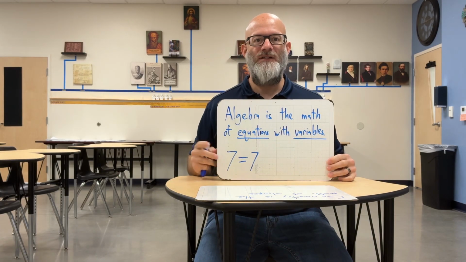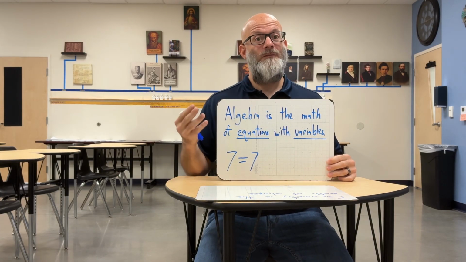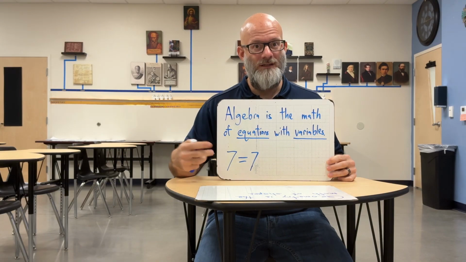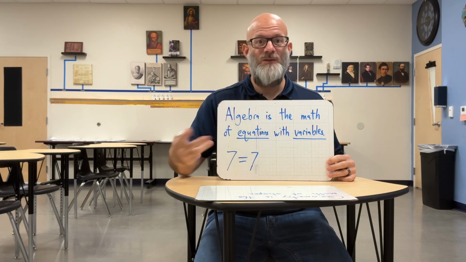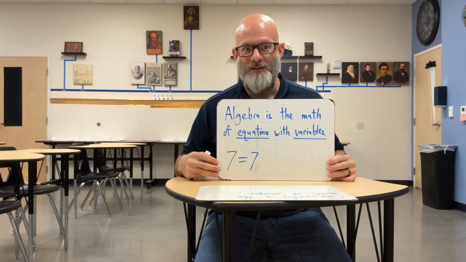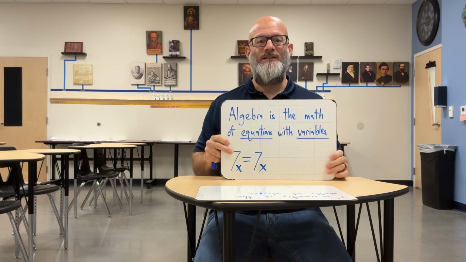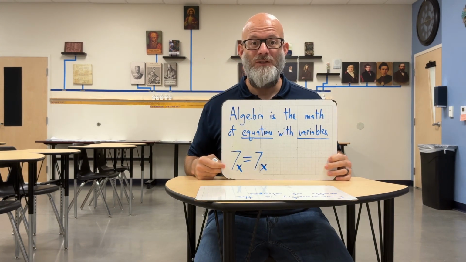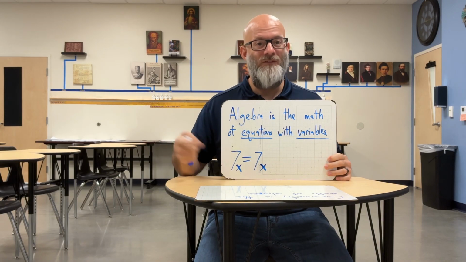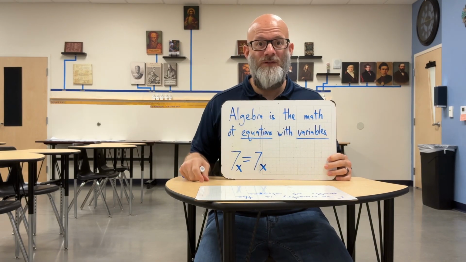Here, you tell me, 7 equals 7. Is this algebra? No, it's not. It is an equation. How do you know it's an equation? It's got an equal sign and two sides. But does it have any variables? No, so not algebra. How about this? 7x equals 7x. Algebra? Yes, it's an equation with variables. How many variables? 1. It's got the variable x in it. All right.